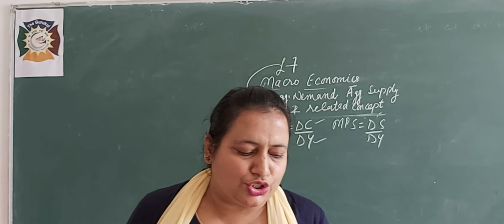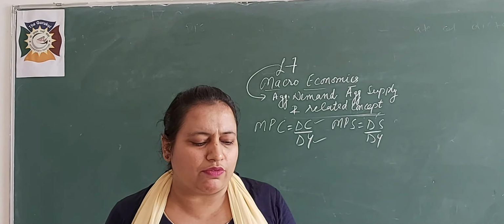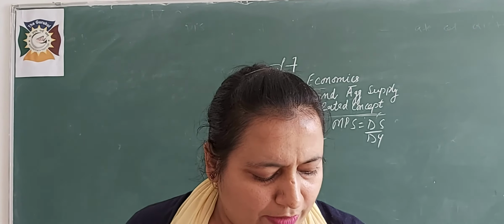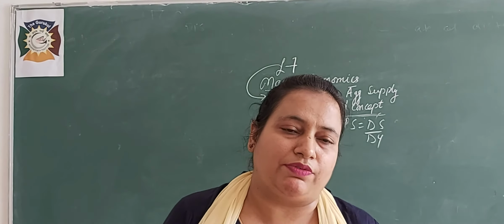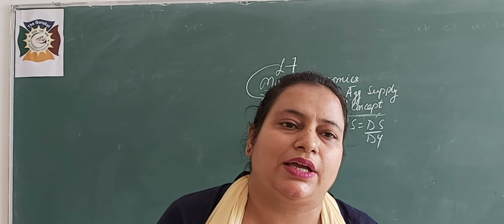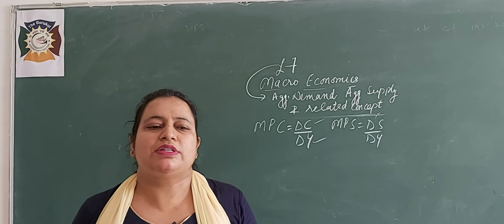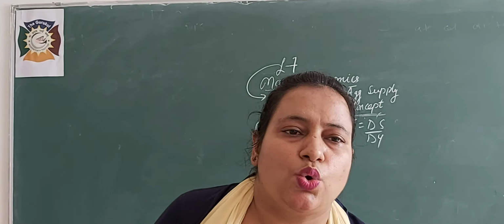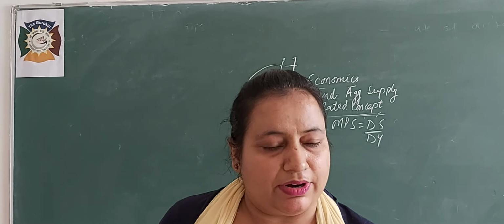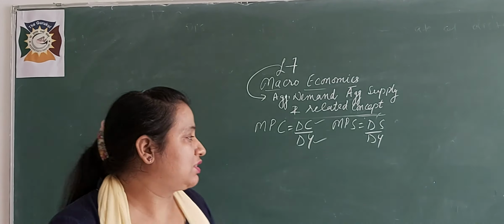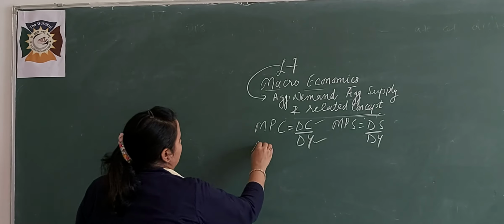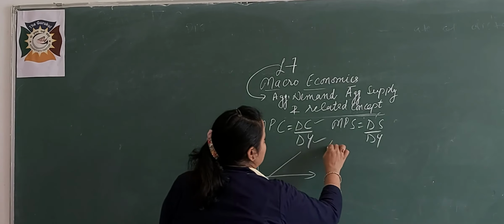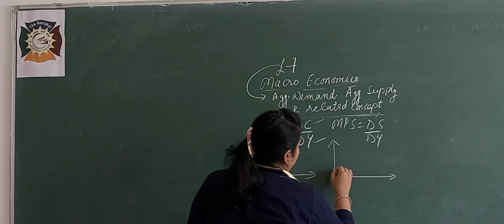Likewise, the slope of the C function is always positive, and the slope of the S function with respect to Y is also always positive. In the diagram, from the previous topic where we did the slope, you will see both slopes were upward, the saving slope like this one and the consumption slope like this one.